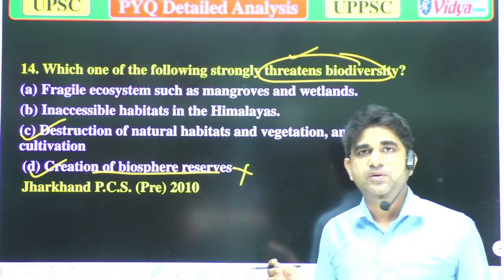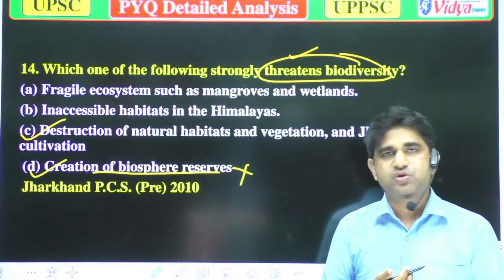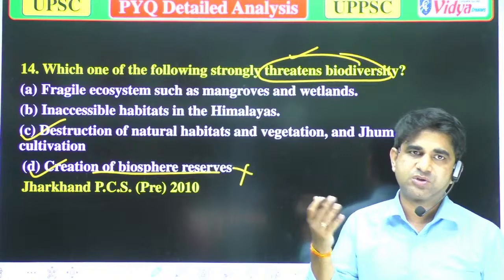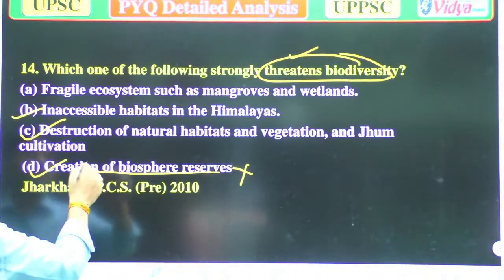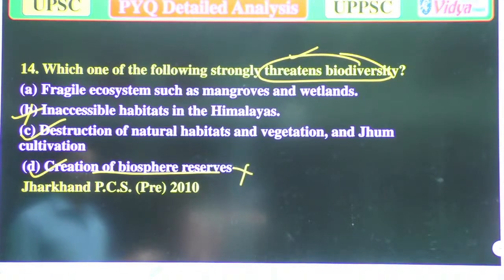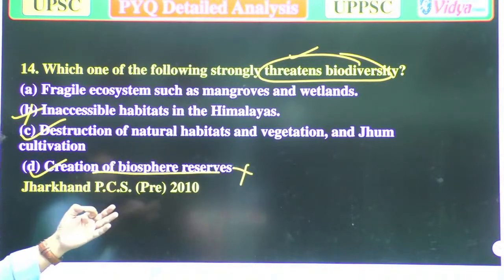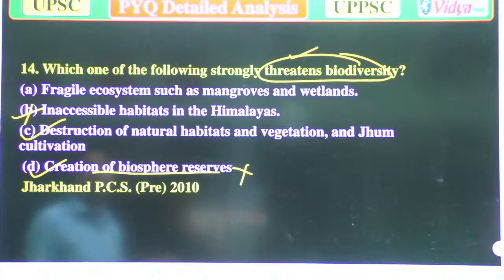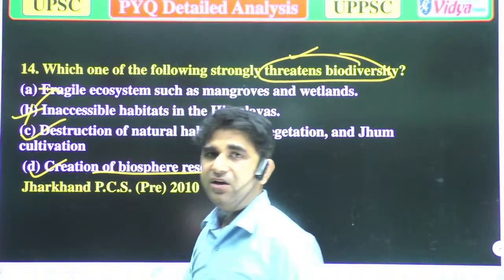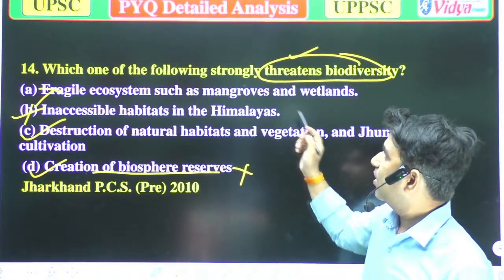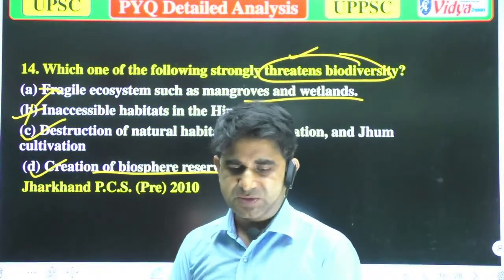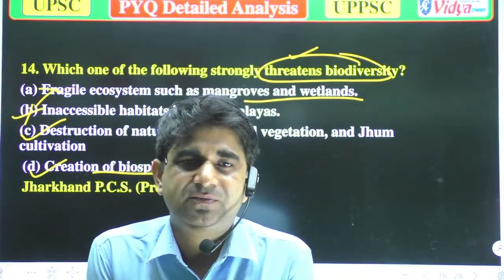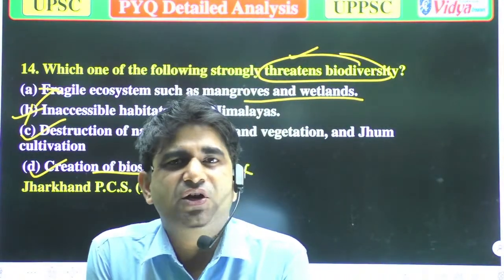Because when there are not suitable conditions for any organism, it cannot grow in a proper way, so that will also disturb it. Next is the inaccessible habitats of the Himalayas. It is also a wrong answer, because the Himalayas are a good habitat for various organisms, so it's a good biodiversity. Fragile ecosystems such as mangroves and wetlands, no, it is also an incorrect answer, because fragile ecosystems such as mangroves and wetlands provide more nutrients to organisms. So we can say that they will increase the biodiversity, they will not threaten the biodiversity.